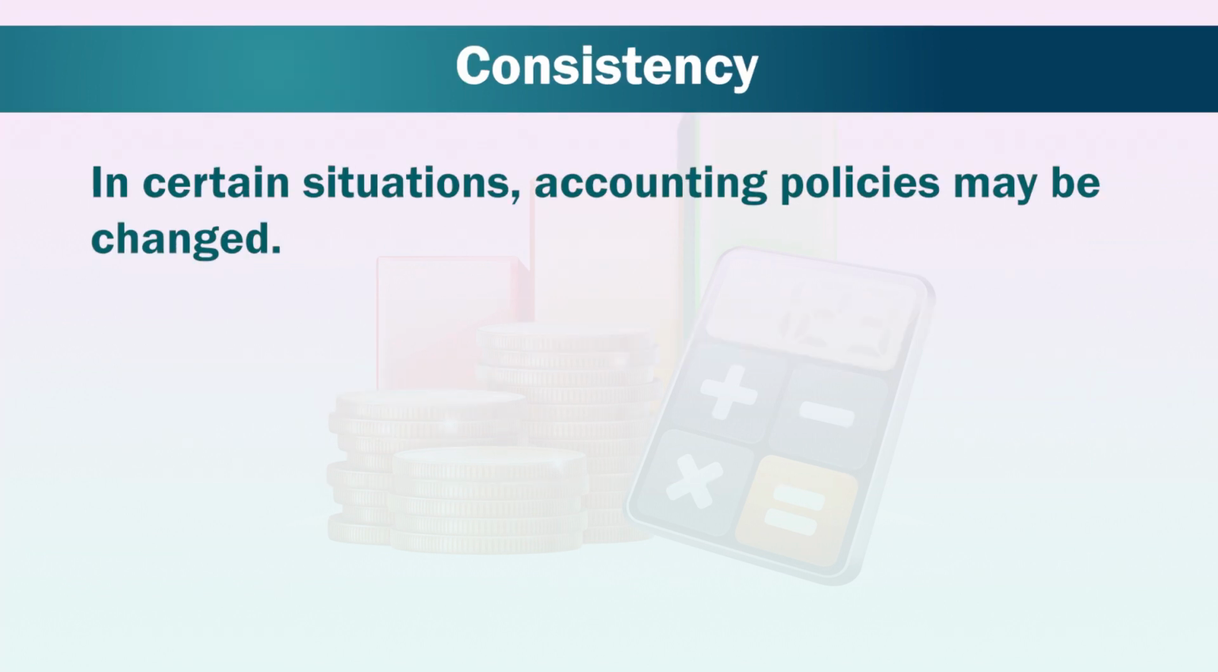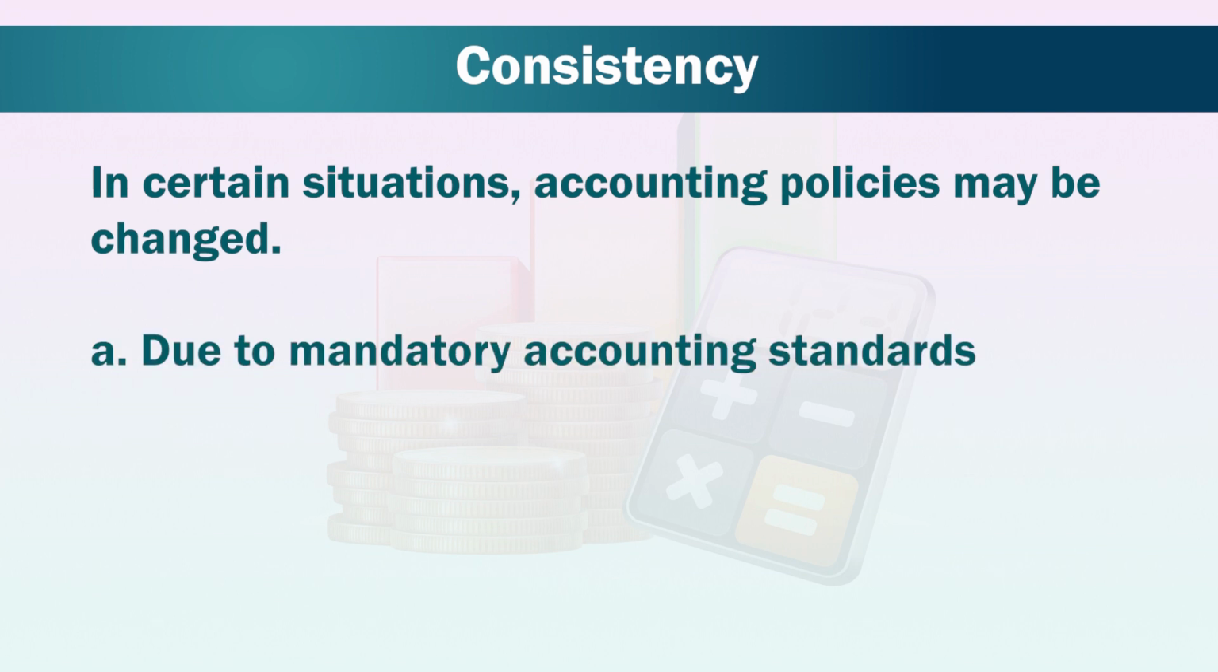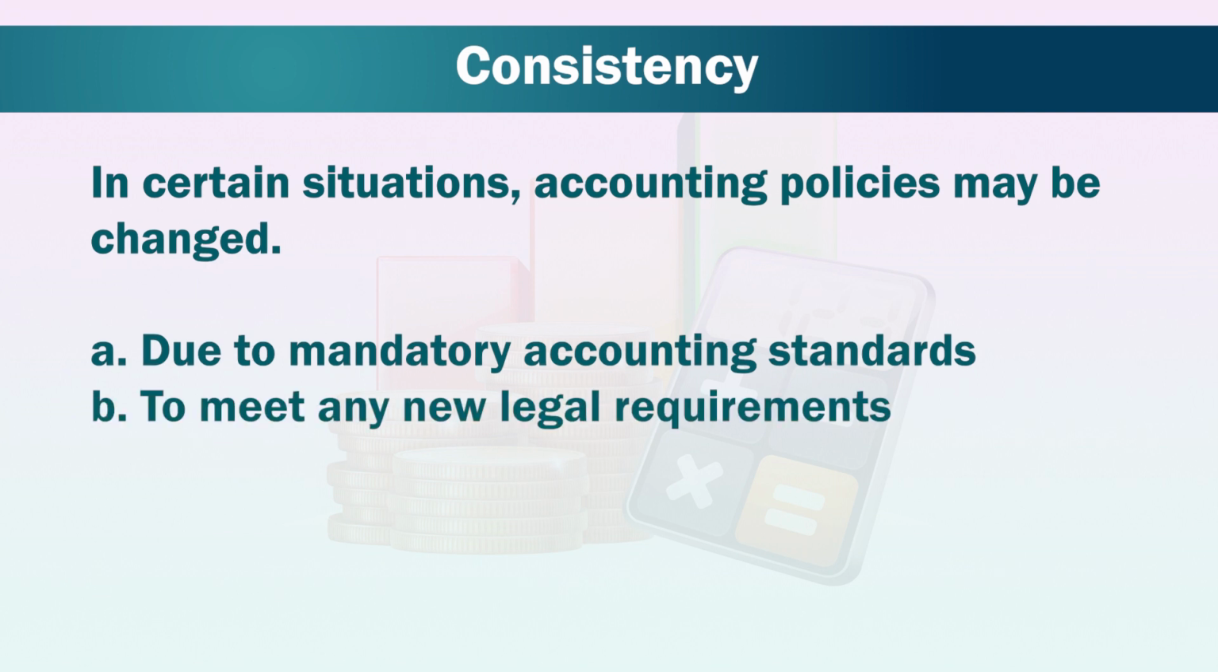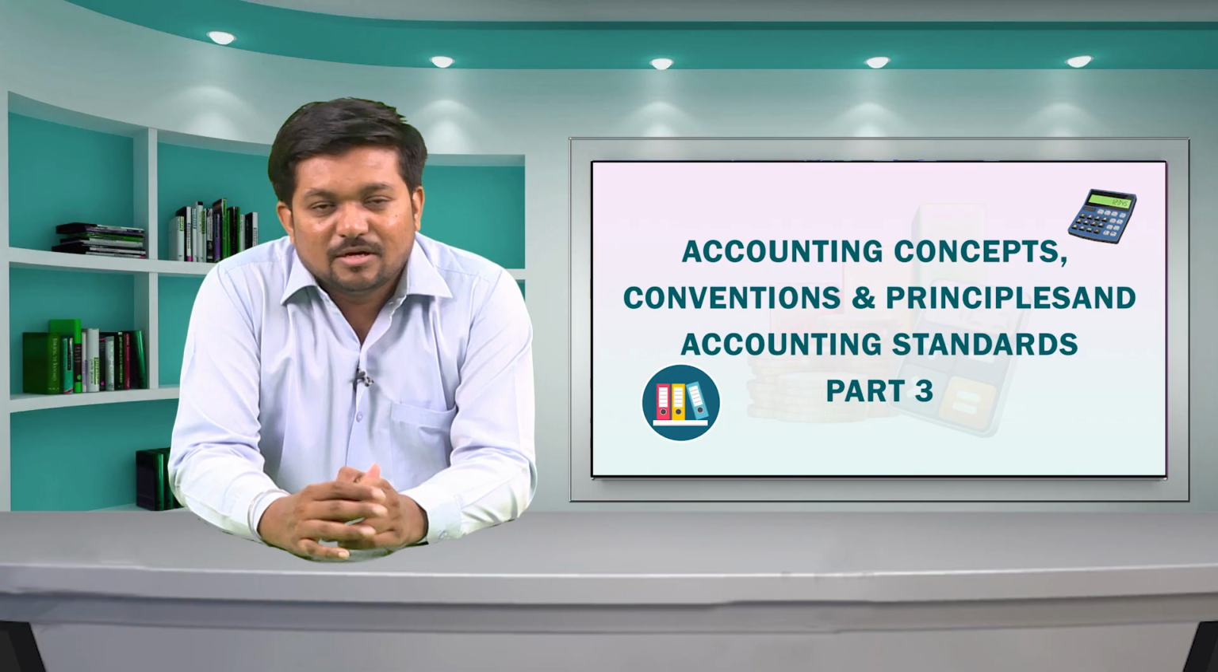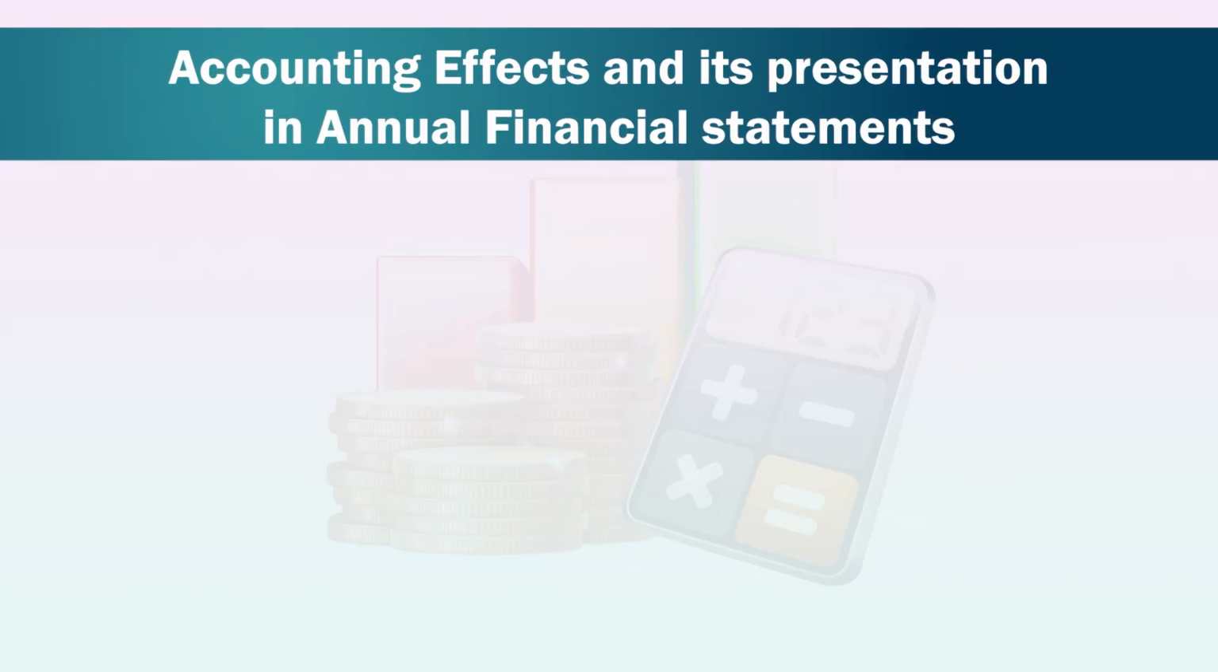In certain situations, accounting policies may be changed. Number 1, due to mandatory accounting standards. Number 2, to meet any new legal requirements. Number 3, in case of amalgamation. Number 4, in case of demerger. Now, we will see the accounting effects and its presentation in annual financial statements.